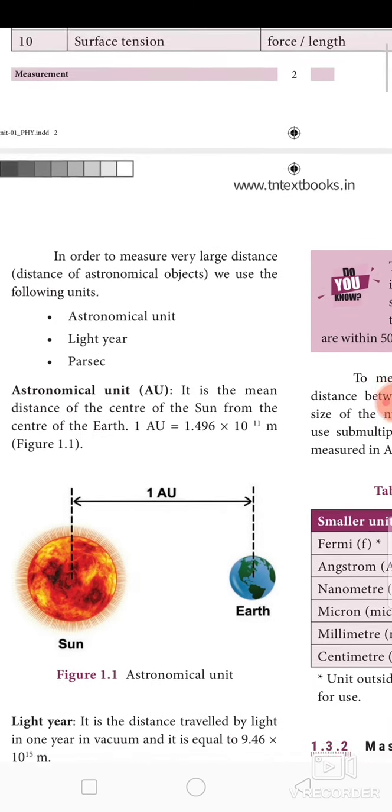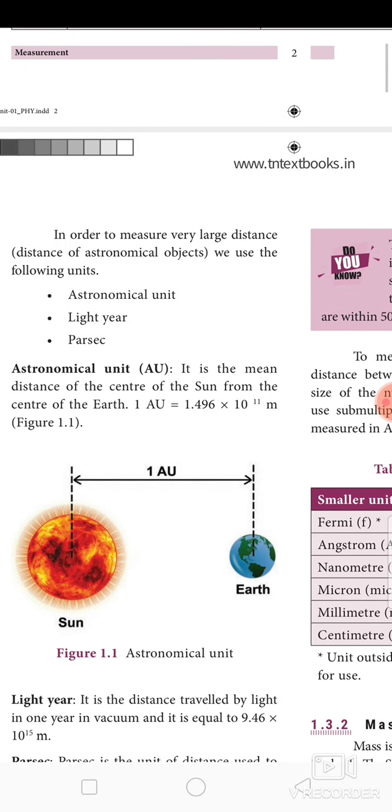So in order to measure very large distances, for example, if you want to measure the distance between sun and earth, sun and moon, earth and moon, the distance between different planets, the meter and kilometer will not help us. So to measure large distances, certain units are used. What are they? Astronomical unit, light year, parsec. Let's find out the definition for each. First one is astronomical unit.